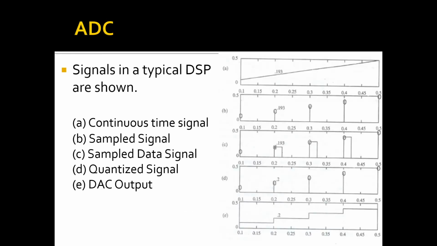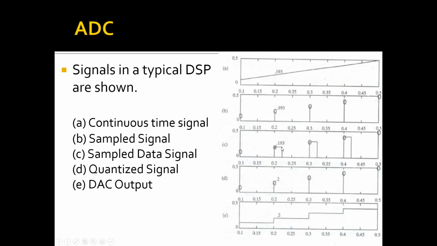So here you can see what are the different types of outputs obtained. Now this is a continuous signal, it has been magnified. So you can see continuous signal here. Next, sampled signal. You can see samples are taken at t equal to 0, 0.2, 0.3, 0.4. So samples are taken at regular intervals of time. Now sampled data signal, that means after the sample and hold circuit, this is the output that we get.